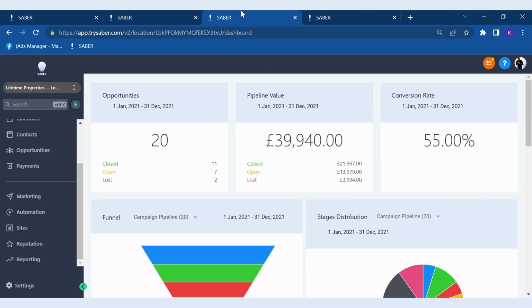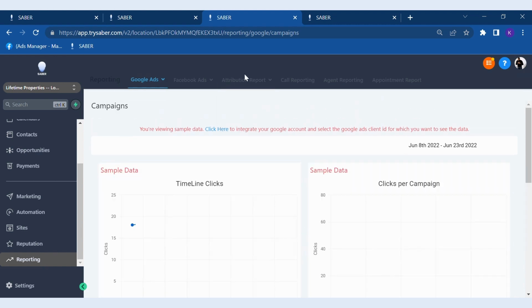We also have sales reporting. So for example, you can see for a particular period, you've lost 2 leads, you've got 7 open, you closed 11, and it's worth 39,000. You've made 21,000. You've got a conversion rate of 55%. Sorry. You can also go to reporting.